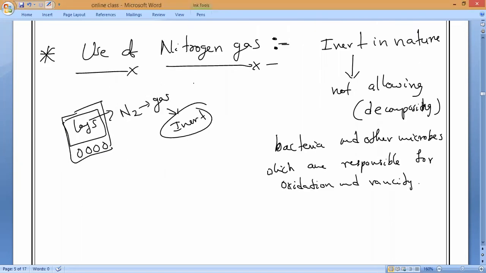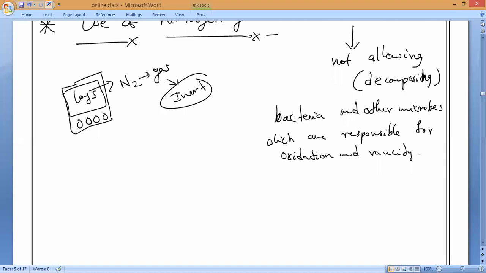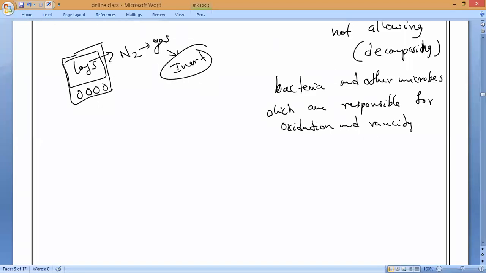Use of nitrogen gas is another preventive technique for food items. Now these are the food methods, and the last method you are seeing is this. See, if oxygen is present, the reaction will take place, yes or no? If no oxygen is present, will the reaction be carried out? Please respond.